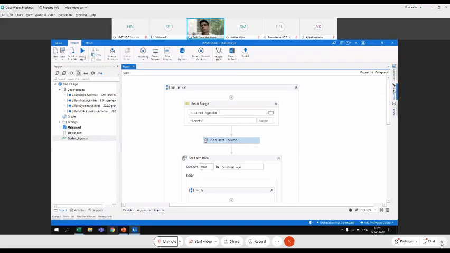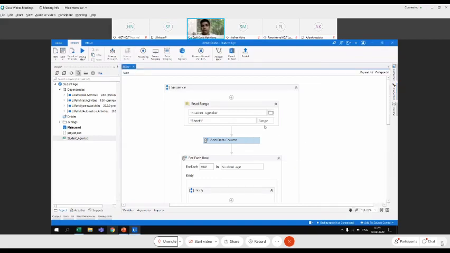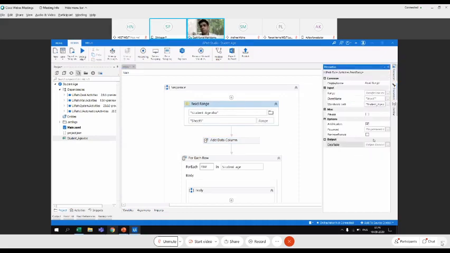Okay, so far so good. And then finally, what did read range do? Read range is expected to give us a data table. Read range is expected to give us a data table, so this is the data table which is going to be the output.